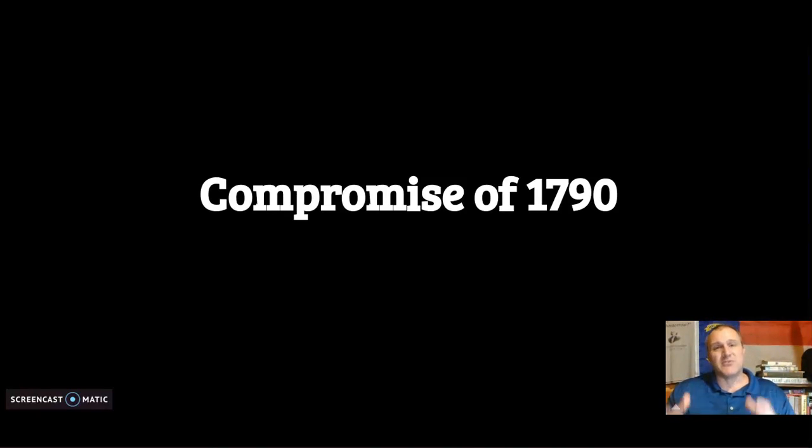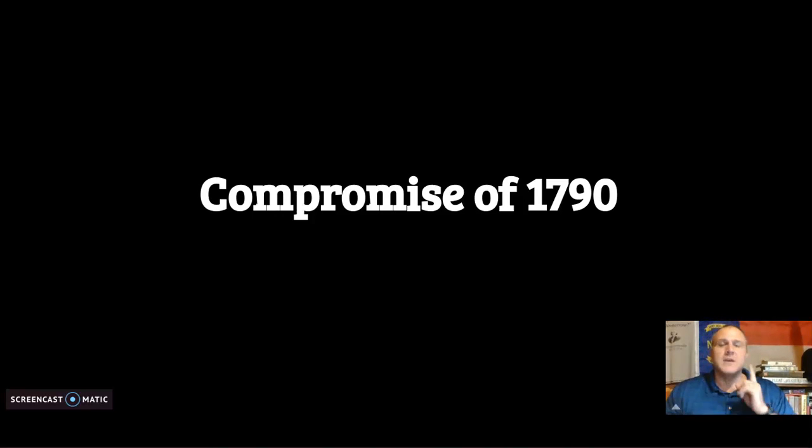Now, remember, the Southerners did not want to get taxed because they were able to pay off their debts with their large plantation farming. The New England farmers and New England traders couldn't do that. Britain winds up cutting off all of our trade. So now we're trying to figure out a way for people to get money to pay the war back. Here's where the Compromise of 1790 comes into play. Hamilton's plan of assuming the state's debts and paying them off to build a line of credit to trade with Britain is blocked by the South. They don't want to have anything to do with it.